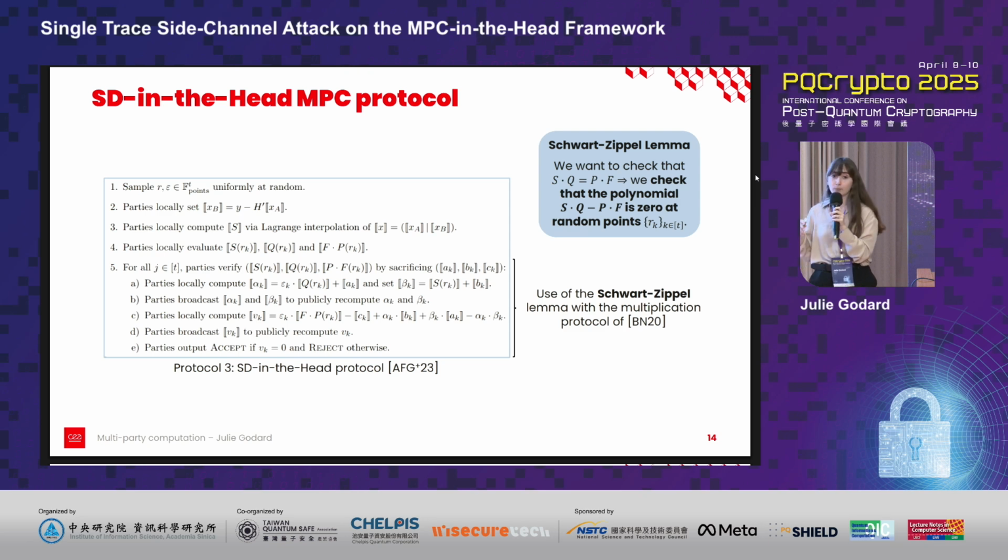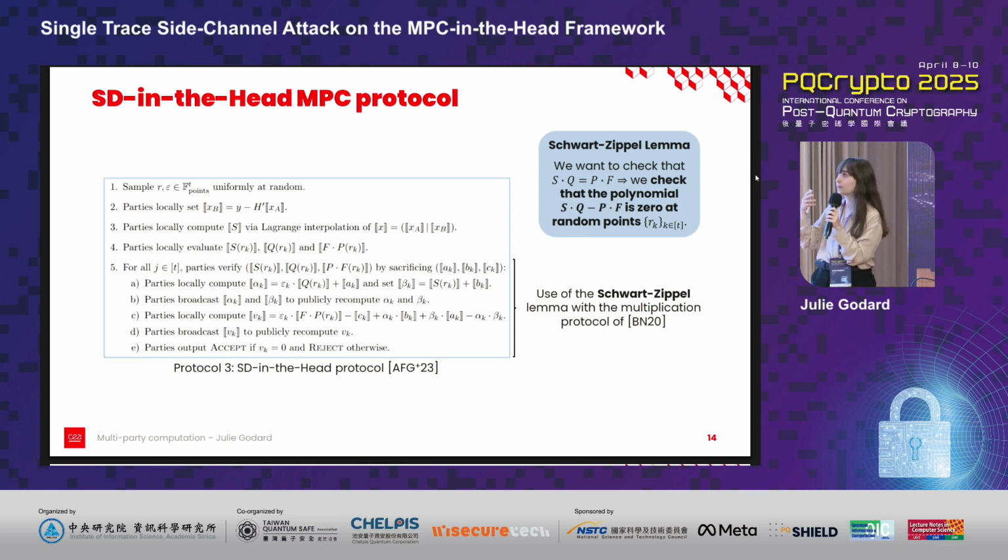So here too, I won't go into the detail of how it works, but what is particularly interesting is what happens at line 4, when the party locally evaluates the sharings of the polynomials S, Q, and F times P at point r_k. And why do we do this?